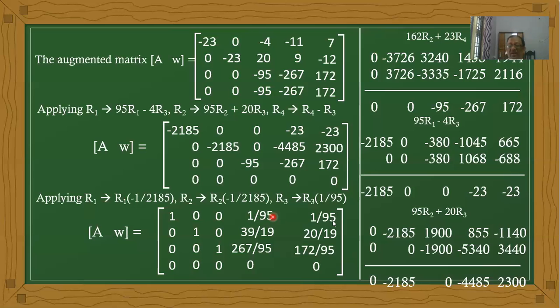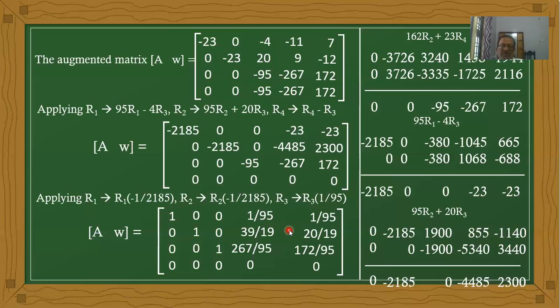And the second element is also the same. And next here, minus 4485 divided by 2185 becomes 3919, and here also it is the same. Here it is divided by 95, we are getting similar types of values. These are relatively prime numbers now. It is the value now.